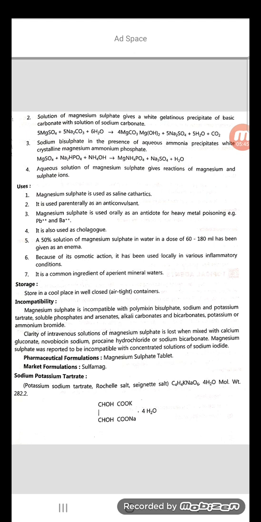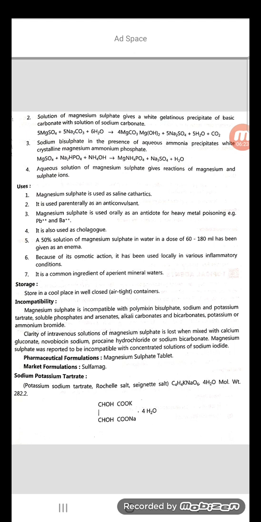Dolomite is nothing but magnesium carbonate with calcium carbonate, MgCO3 CaCO3, plus 2 molecules of sulfuric acid. Finally it forms calcium sulfate with the liberation of magnesium sulfate. The liquid is filtered and then the filtrate is evaporated to crystallization.